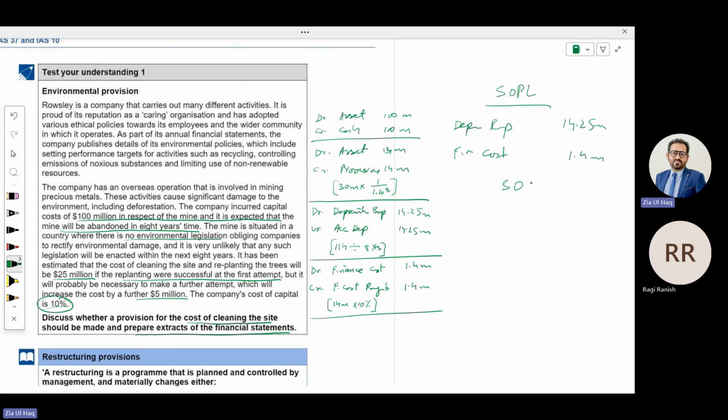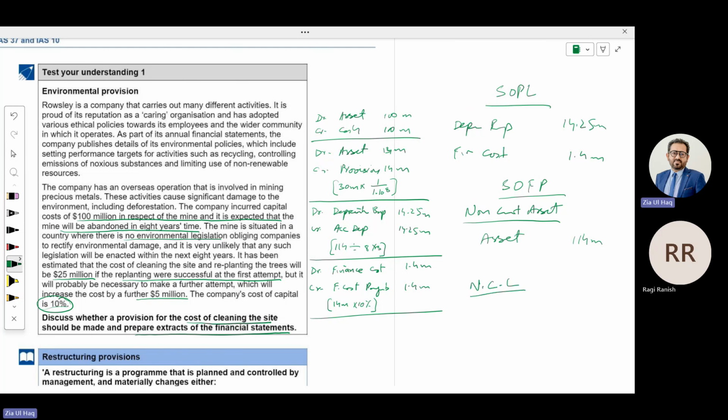In the statement of financial position, under non-current assets, you will record the asset, meaning the machine, with 114 million.